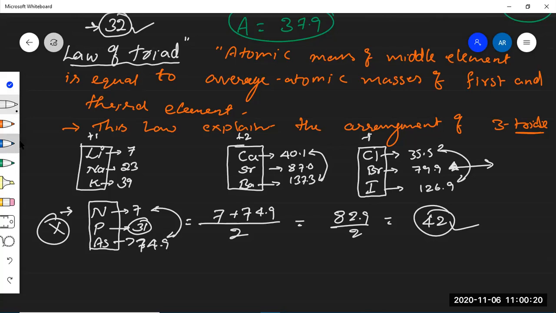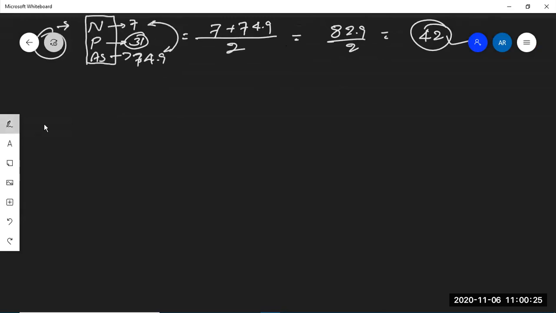After him, one more scientist came forward to arrange the elements with increasing order of atomic mass number only.